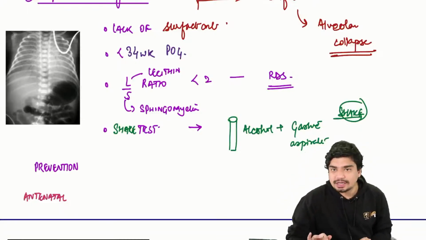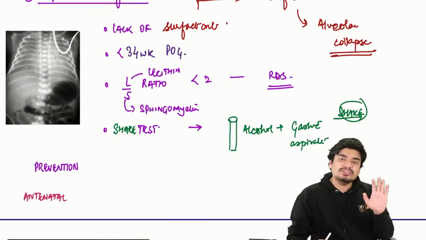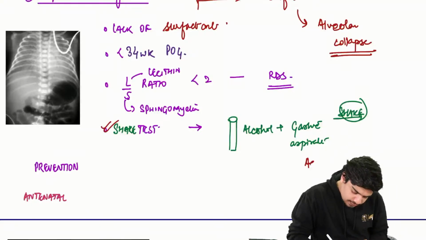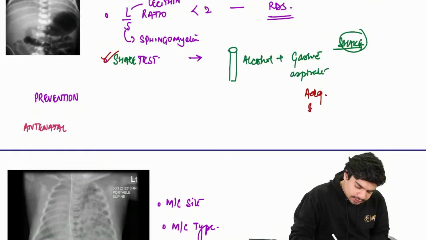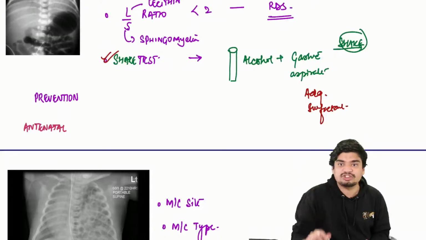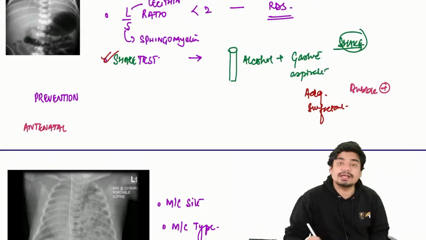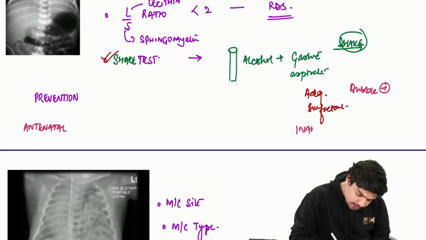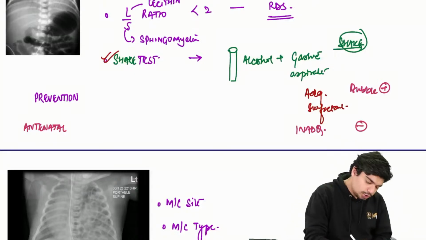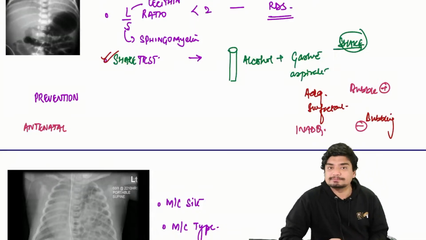If there is adequate surfactant, that surfactant will cause bubbling; you will see bubbles when you do the shake. If there is inadequate surfactant, there won't be any bubbles. So this is what is called the shake test.